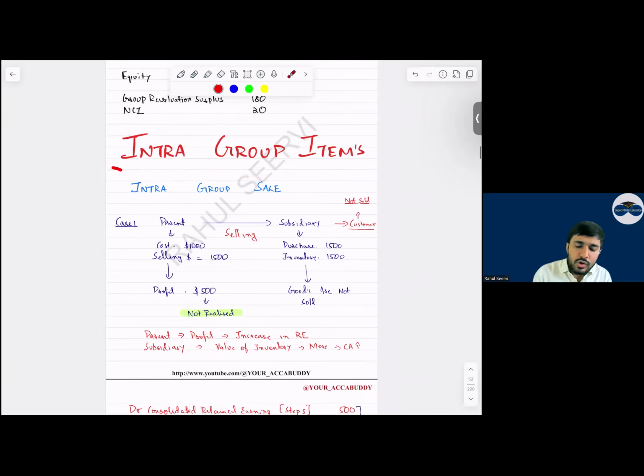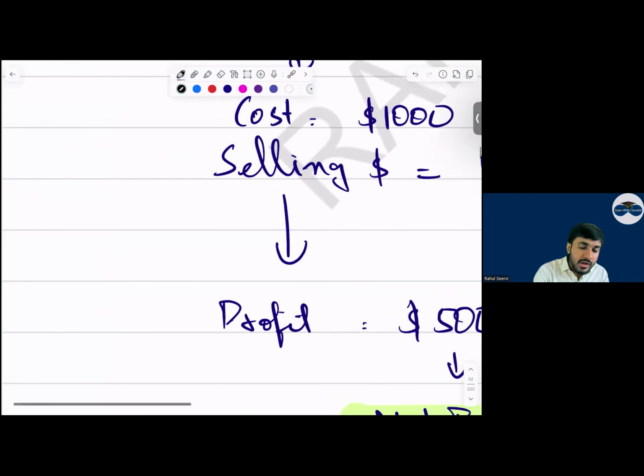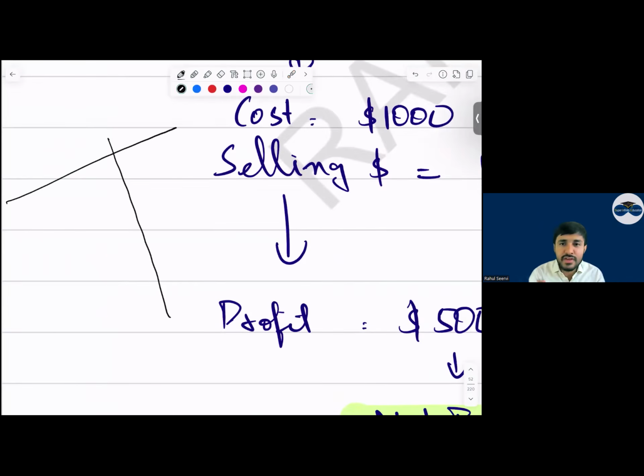चलो everyone now. Group inventory, intra-group items, intra-group sale. Parent is selling to subsidiary. So which company is recognizing profit, everyone? किसने profit recognize किया? P. Which company has recognized inventory? Subsidiary. So what do we do? Whatever is the URP, how will we reduce it? See everyone, this is FR and FE adjustments. हाँ सर एग्जाम में आ सकता है. If you're lucky, you can get this adjustment in balance sheet. If a P&L question comes, this adjustment will come for sure. Intra-group sale will be there for 2 to 3 marks.